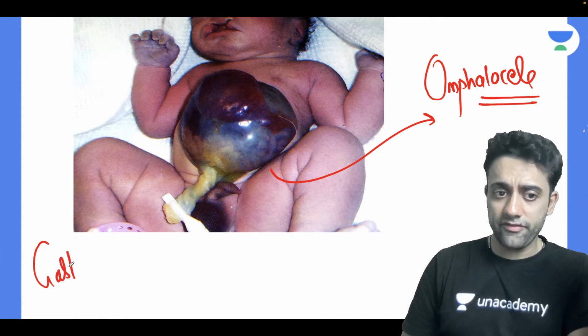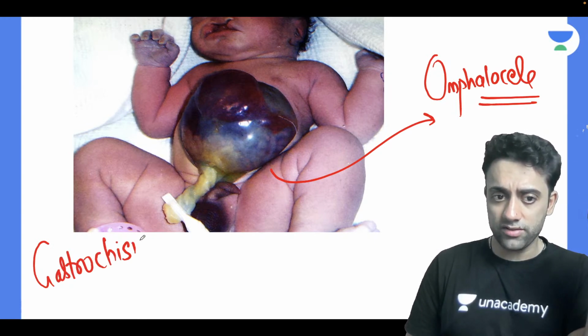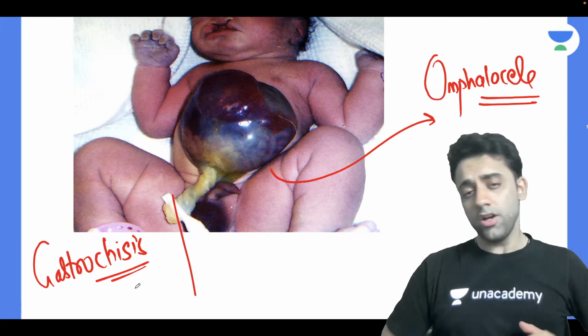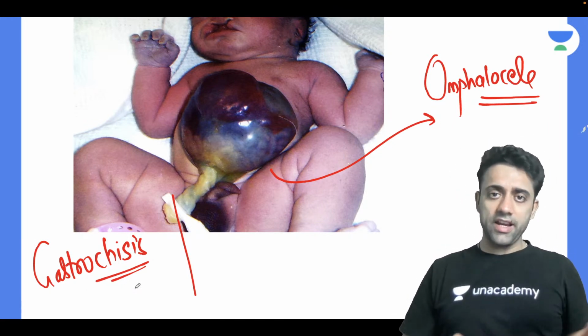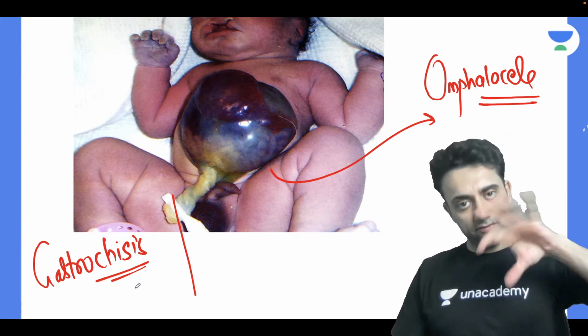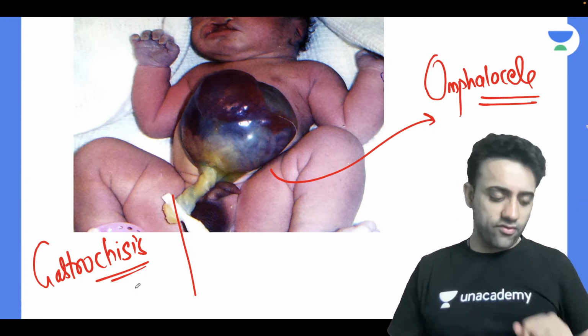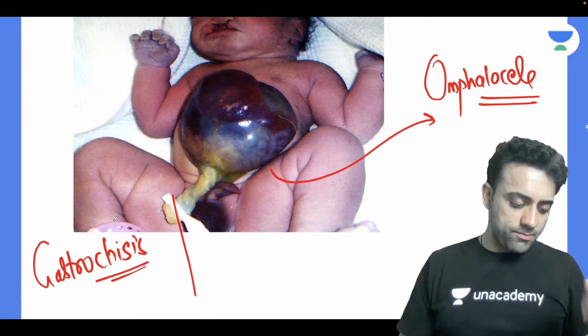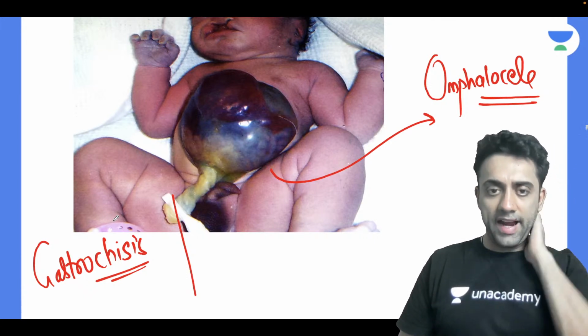Do we have any other difference between gastroschisis and omphalocele? Osama, do we have any other difference? One, I understood, intestinal contents out without a sac is gastroschisis. Within a sac, if it is there, that is omphalocele. But do we have any other important highlighter here?